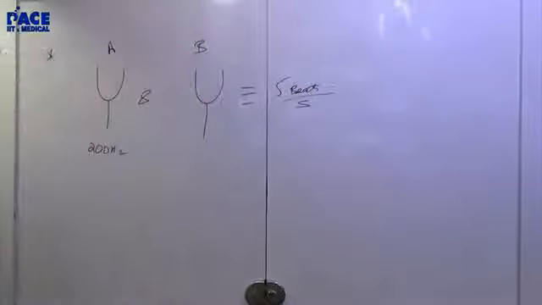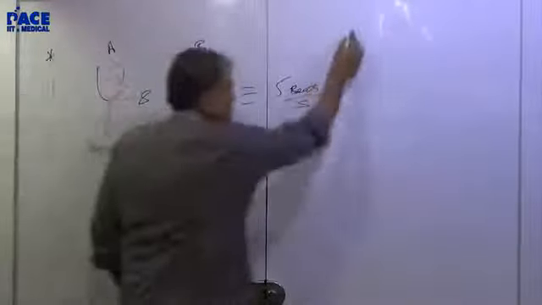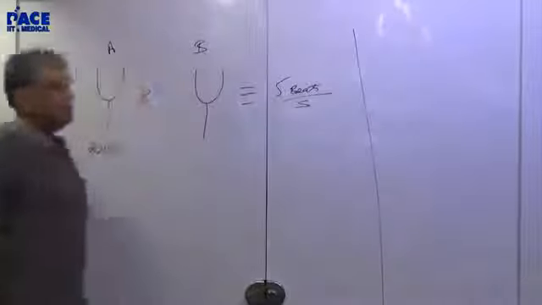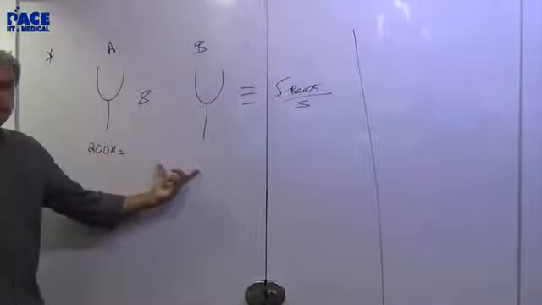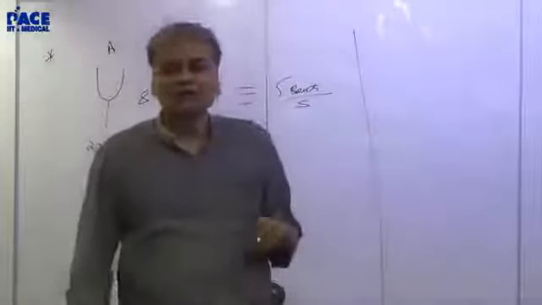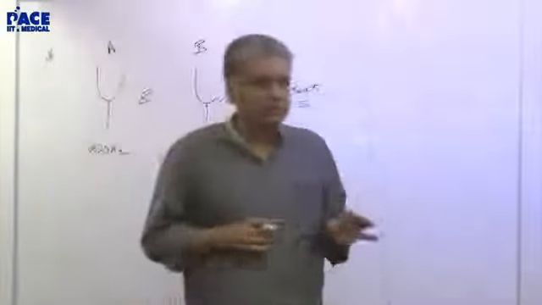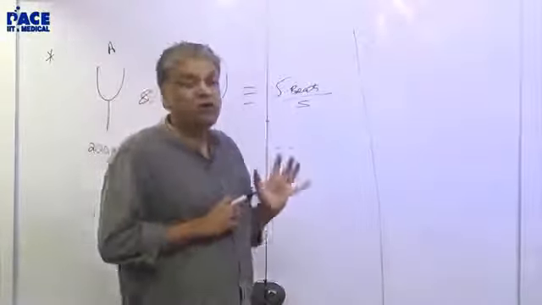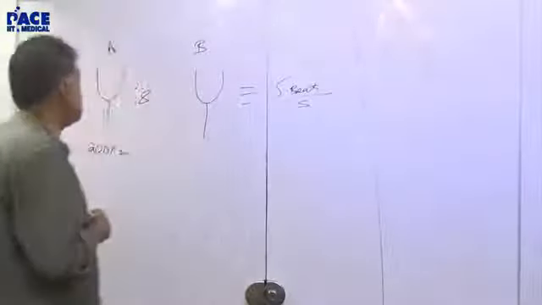Now, we cannot make out from this. Can we make out what is the frequency of B from this? So there are two possible values because the difference is 5. Either you can have 195 or you can have 205. So that's the first conclusion. Difference is 5, so we do not know which is higher, but we can say it will be within either 5 more or 5 less.